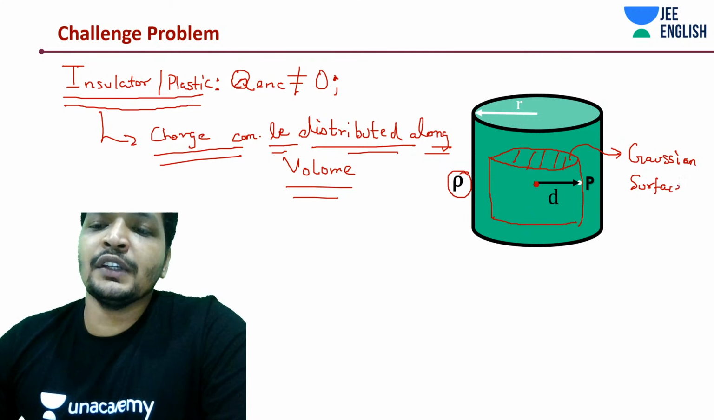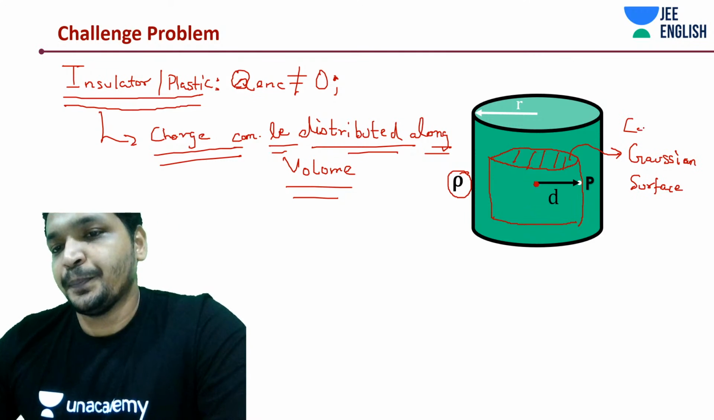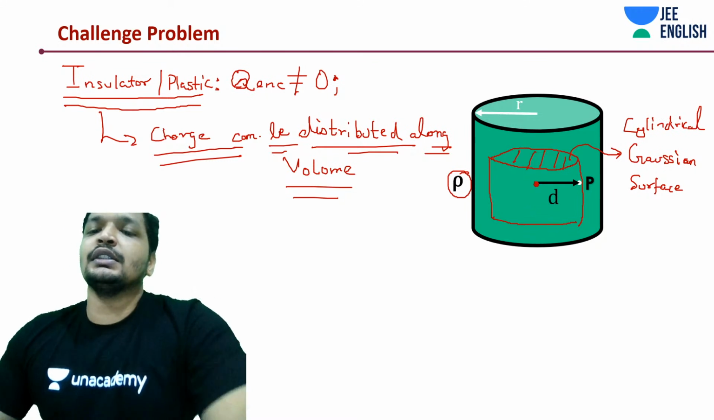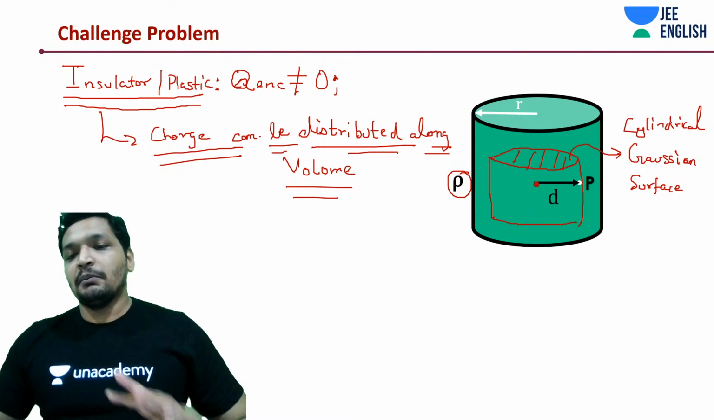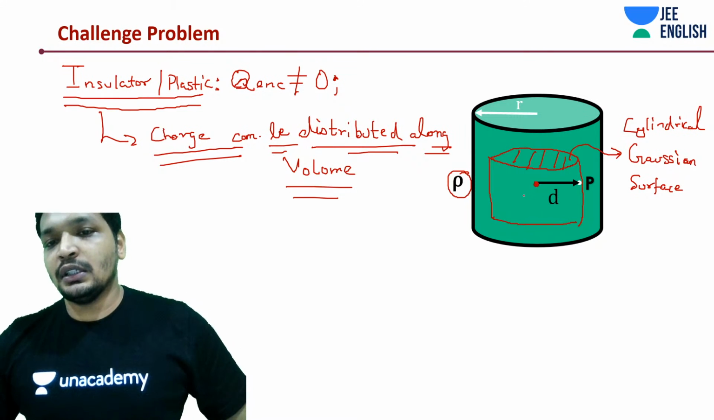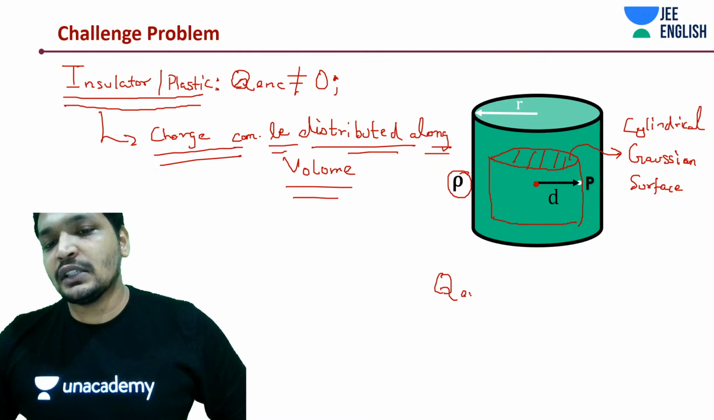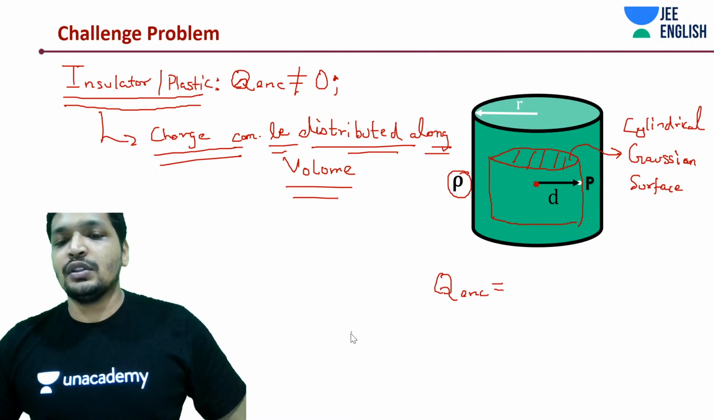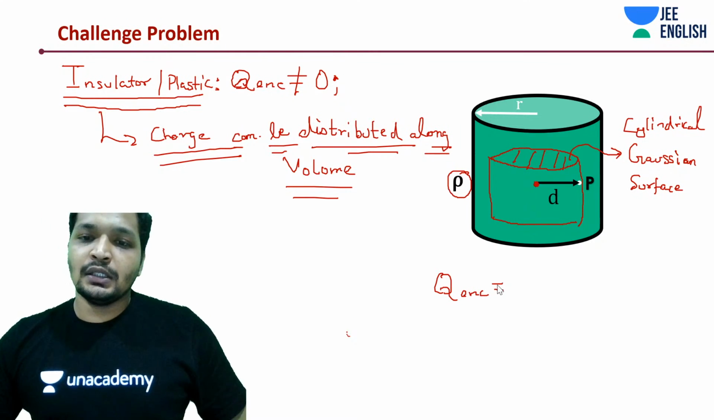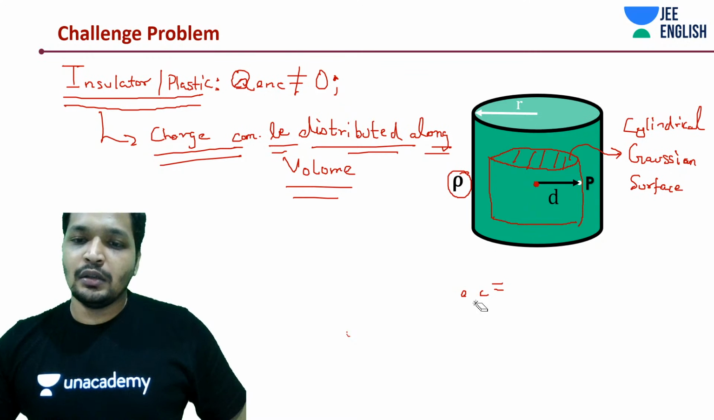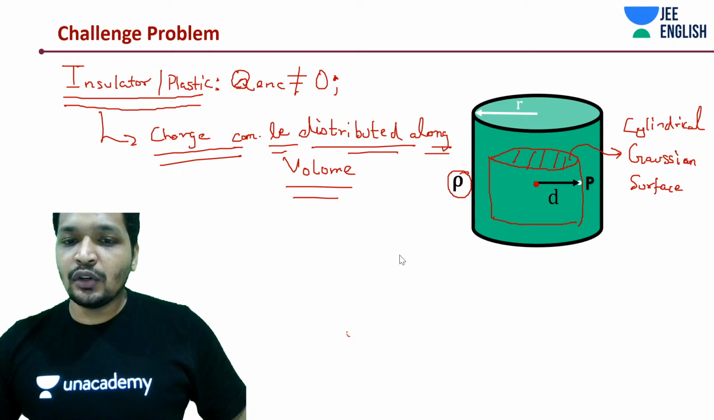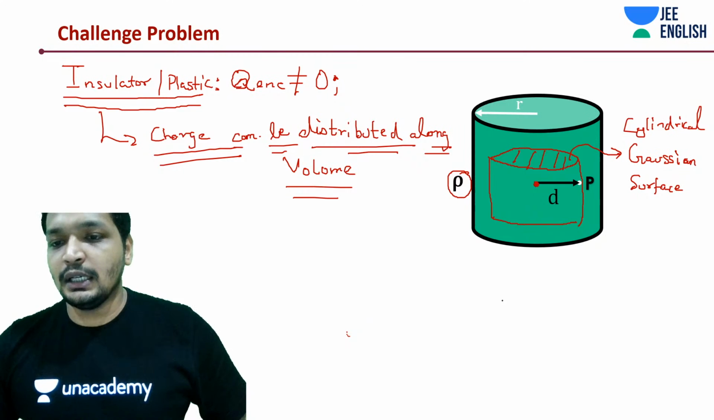What is this Gaussian surface? Cylindrical Gaussian. A Gaussian surface has only surface area, but charge enclosed is all about volume as well. So how much charge is enclosed? I'm saying, how much charge is enclosed within the distance d?